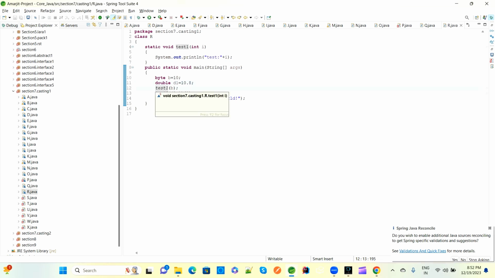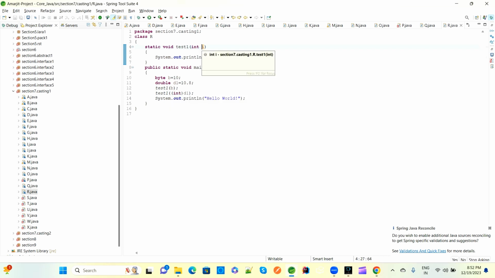Now we are calling test1 with b, where b is a byte type. Compiler will check whether a test1 method is there which has a single parameter. Yes, test1 method is there with a single parameter, but it needs an integer I. We have a byte, and byte to int is fine. So whatever the data of byte b, 10, will be assigned to this int I. This is a void type, meaning no return type, so this I value will be printed. I value is 10, so SOP of test 10 will be printed.